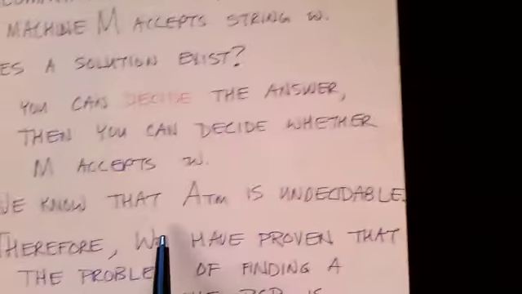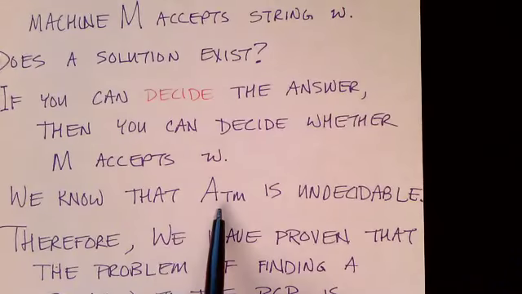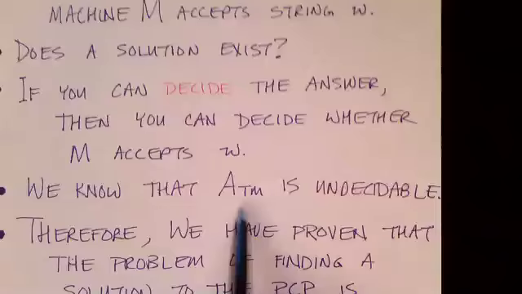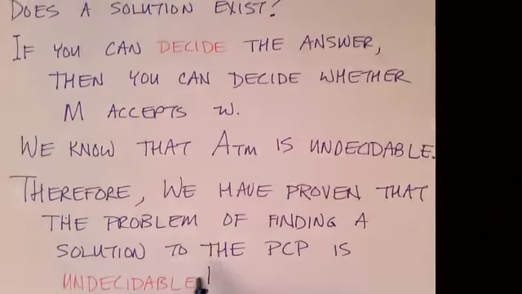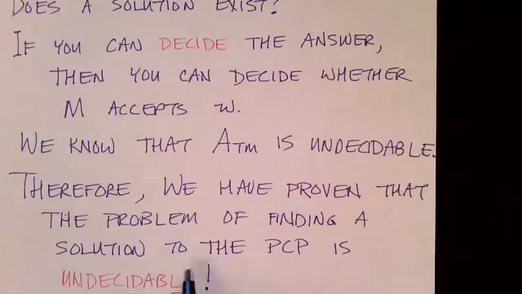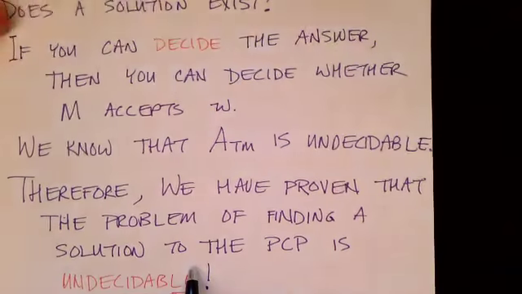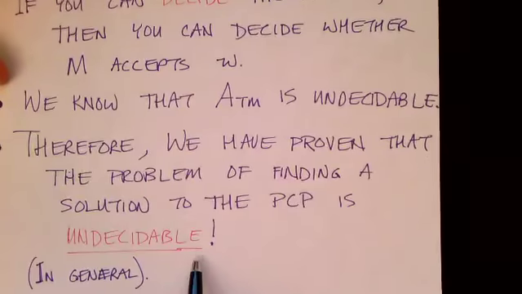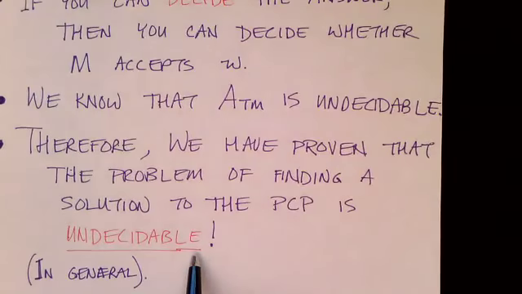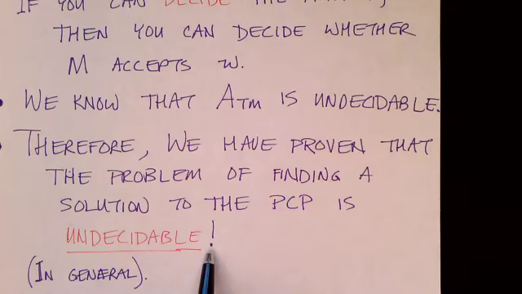But of course we know that the acceptance problem for Turing machines is undecidable. Therefore, we've proven that the problem of finding a solution to the post-correspondence problem is in general undecidable. Although, of course, as we showed with our examples, in some cases we can find a solution, and in some cases we can prove that there is no solution. But in general, finding a solution to the post-correspondence problem is undecidable. And that completes our proof.